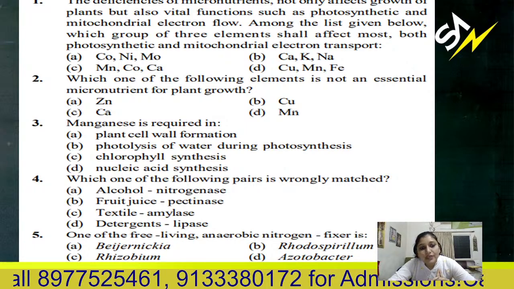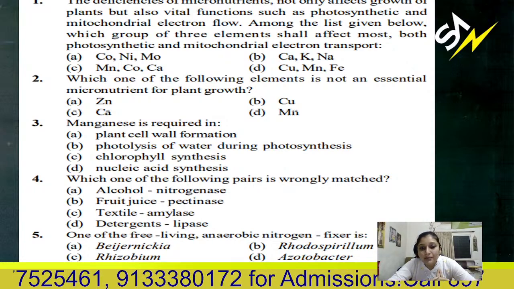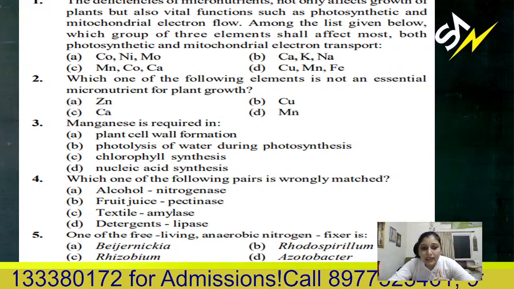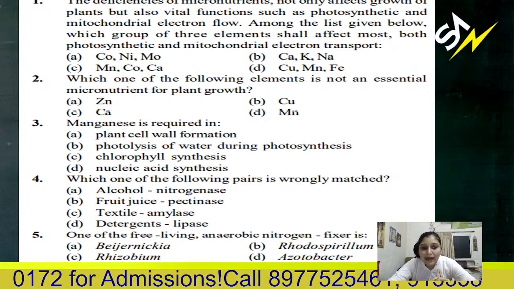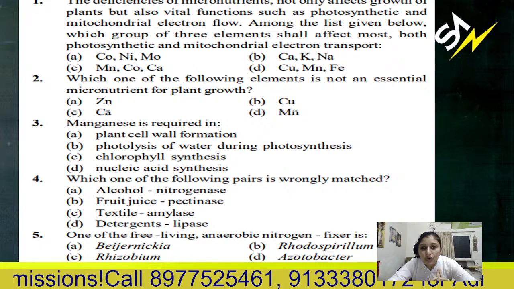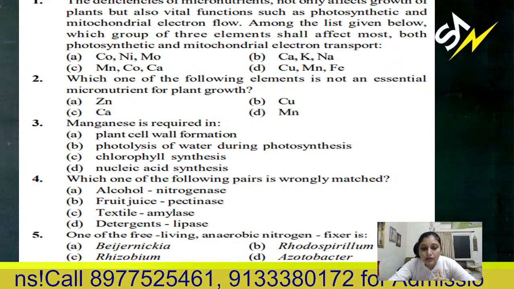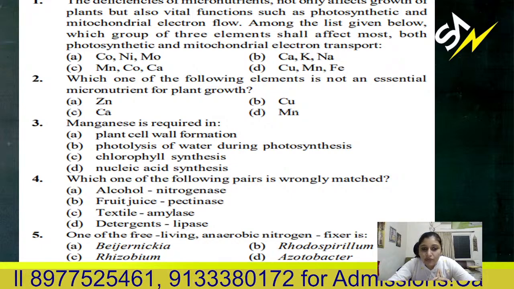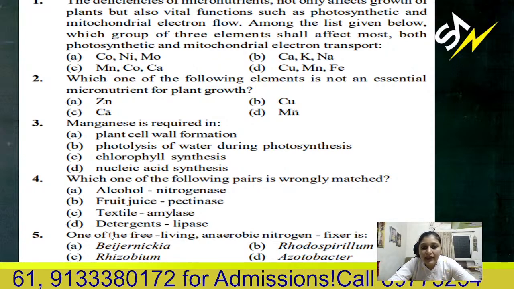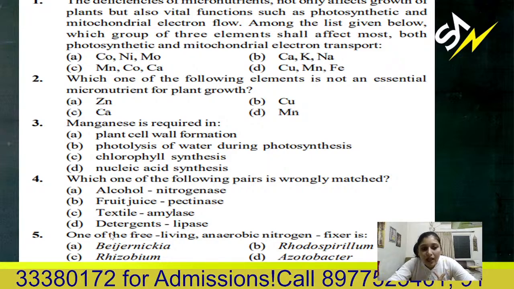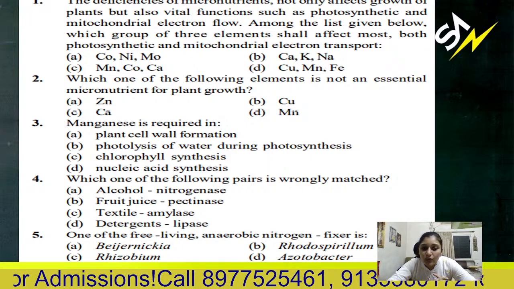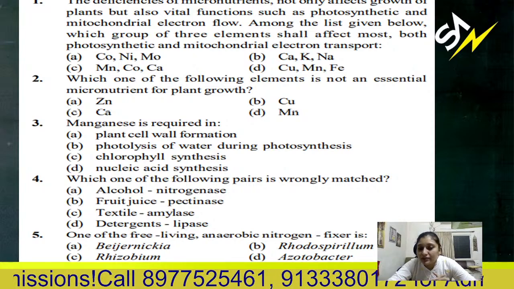Fourth, which one of the following pairs is wrongly matched? Alcohol nitrogenase, fruit juice pectinase, textile amylase, detergent lipase. Which is wrong among these four? One of the free living anaerobic nitrogen fixers is what? Free living nitrogen fixer. Beijerinckia, Rhodospirillum, Rhizobium, and Acetobacter.